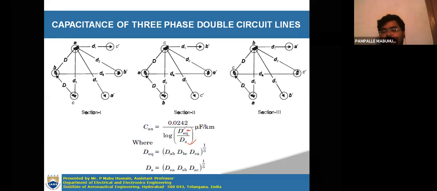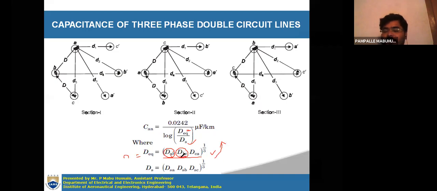here also. For determining the mutual GMD, DM, or D equivalent, this will be equal to DAB, DBC, DCA whole to the power of 1 by 3, or you can say the cube root of DAB, DBC, DCA. This is the formula for determining the mutual GMD. Now what is this DAB, and what is this DBC? Here DAB is again the mutual GMD considering only the two conductors A and B.